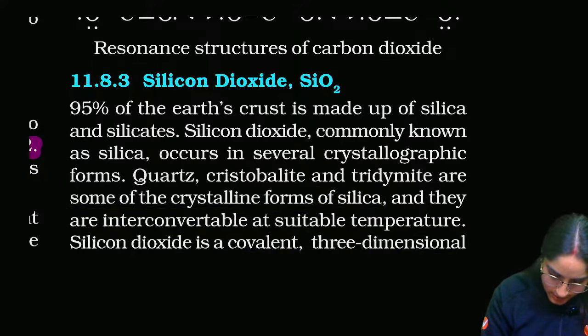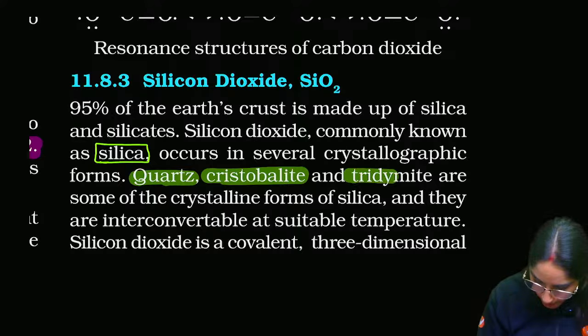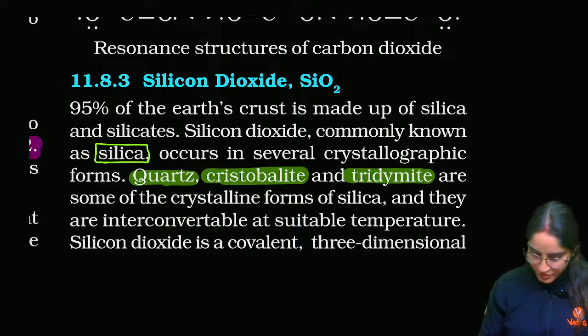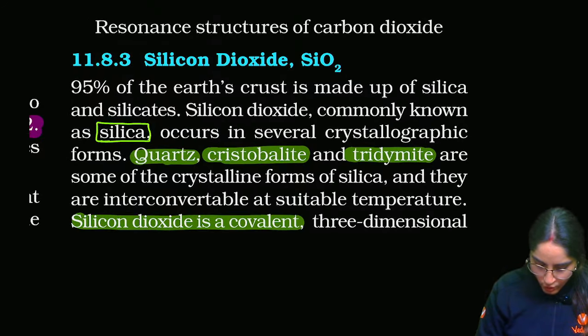So what we are discussing here, that 95% silicon dioxide is commonly known as silica, right? It occurs in several forms. First is quartz. How many forms of SiO2, silicon dioxide? You have quartz, you have cristobalite, you have tridymite. These are the forms of silica, and they are interconvertible, right? And silicon dioxide is also covalent in nature, right?